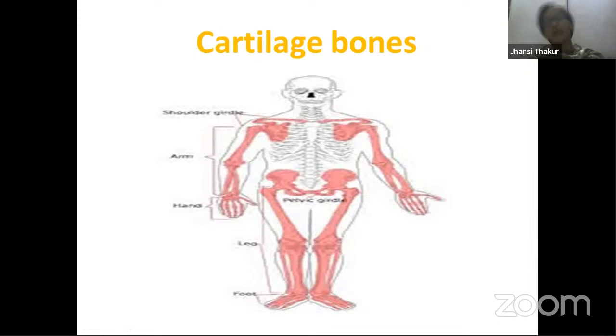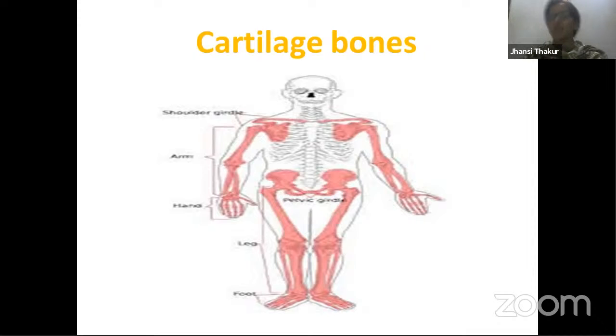That means when we are in the growing stage, that is fetus, embryo, or immediately after birth, these bones are not directly hard bones in our body. Suppose you catch hold of young babies, infants, months old babies. Do you find in their body hard bones as you find in ourselves? No, because they have this cartilage in their hands.